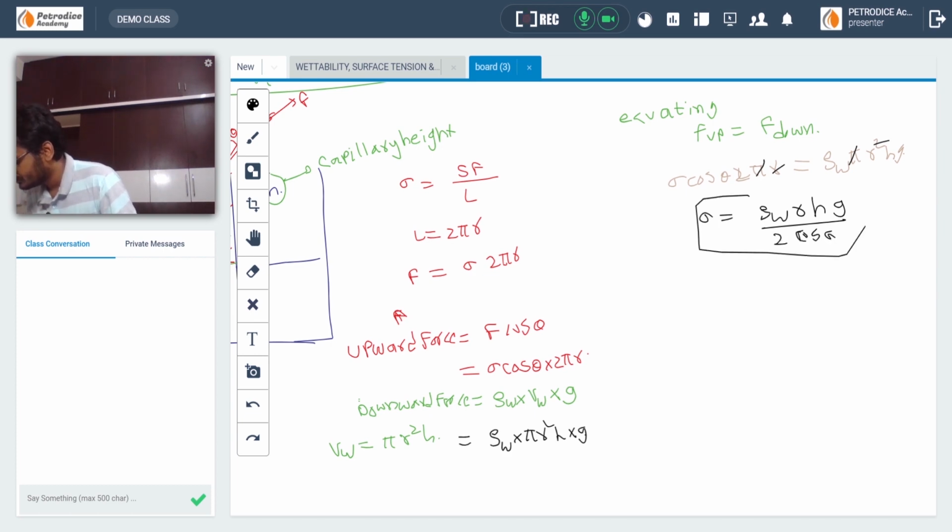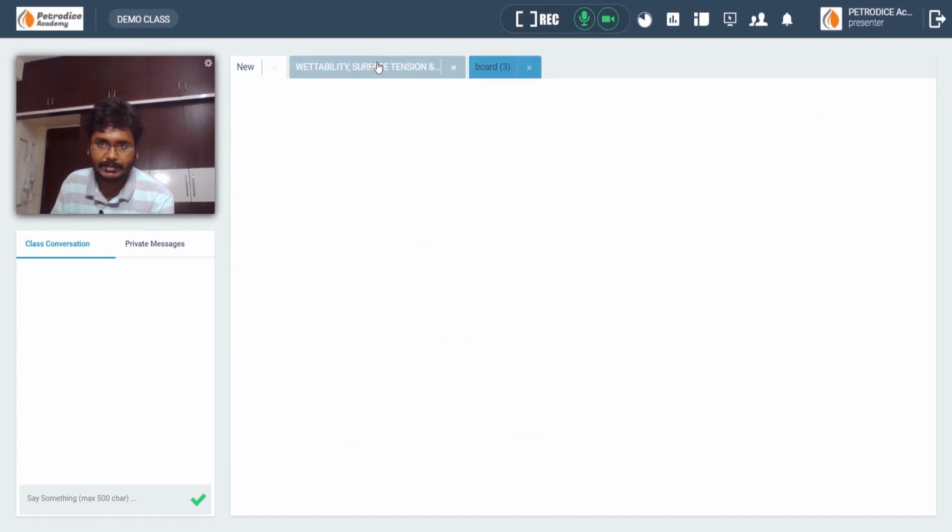Let us go step by step again. This is how we will derive the interfacial tension. From this we will calculate the capillary pressure. I will explain it to you.